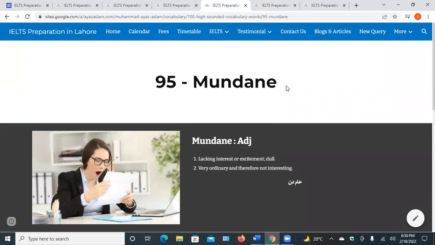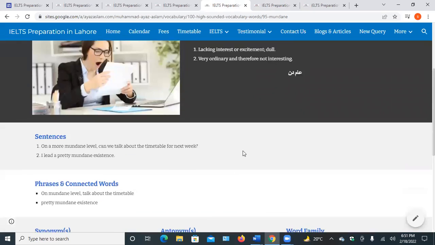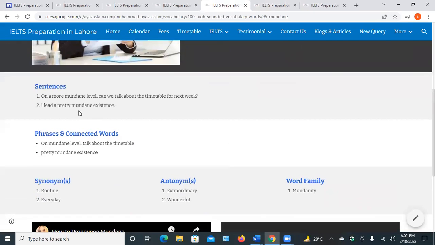The third word is mundane. It is an adjective. When we have a lack of interest or excitement and we are lazy, then we use this word mundane. Very ordinary and therefore not interesting. Sentences: on a more mundane level, can we talk about the timetable for next week? I lead a pretty mundane existence. Routine, ordinary of something every day.